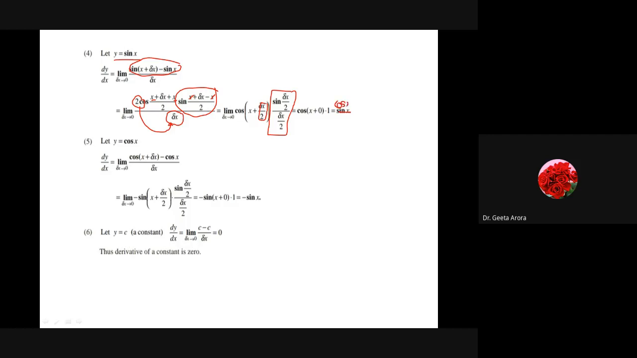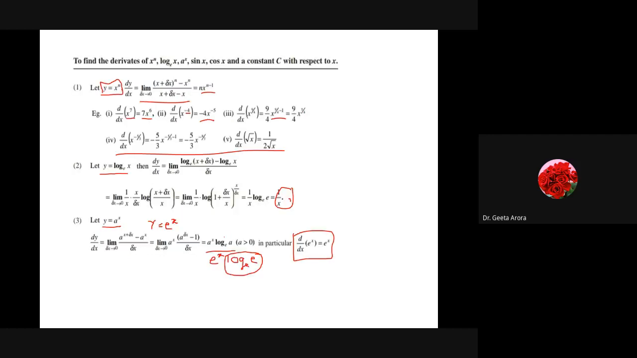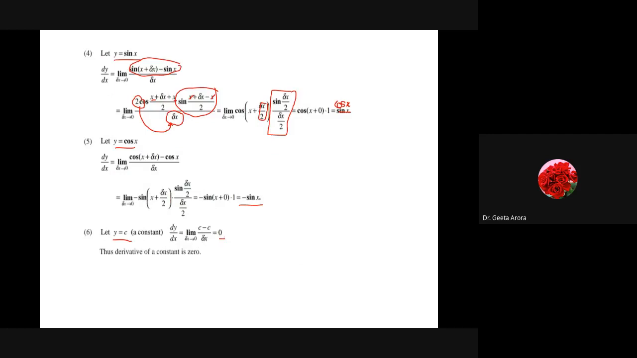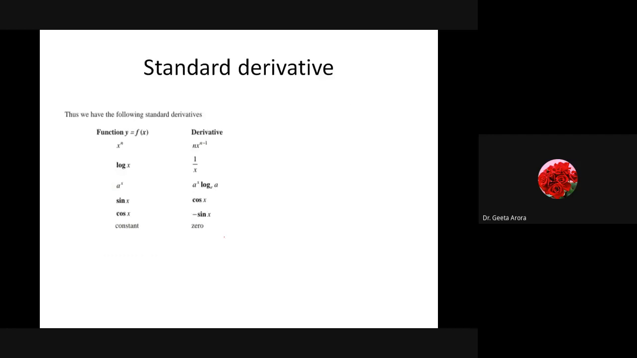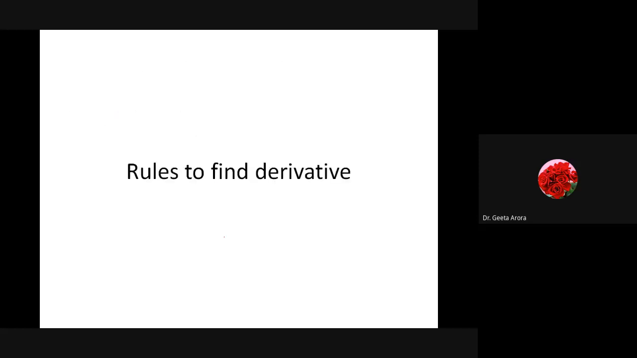The derivative of sin x is cos x. The derivative of cos x is minus sin x. And whenever we are talking about the derivative of a constant term, it is 0. So these are the formulas that you have to learn: what is the derivative of x^n, of log x, a^x, sin x, cos x, and of a constant, meaning any number, what is its derivative. Here also the same thing has been written in listed form. We can go through it. And now we have the rules to find out the derivative.